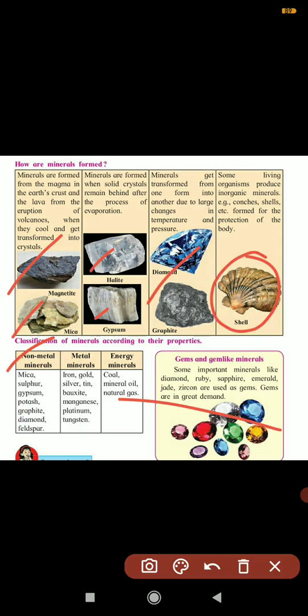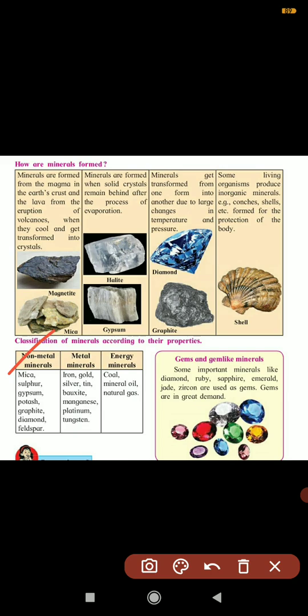So if we are saying non-metal, then only non-metals come in that. In metal minerals, the metals will come, and in energy minerals, the energy minerals will come. In non-metal minerals, the mica, sulfur, gypsum, potash, graphite, diamond, feldspar all come. In metal minerals, iron, gold, silver, tin, bauxite, manganese, platinum, tungsten are all metals. And in energy minerals, coal, mineral oil, natural gas all come. So these are the three types of minerals.